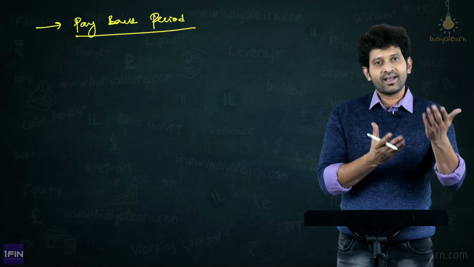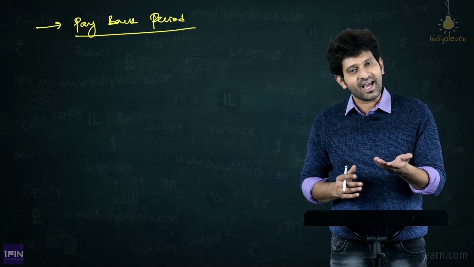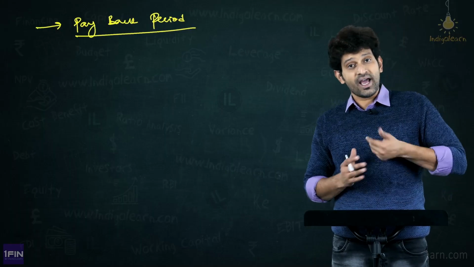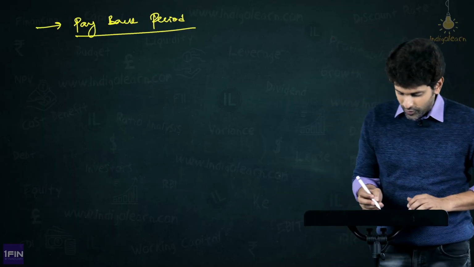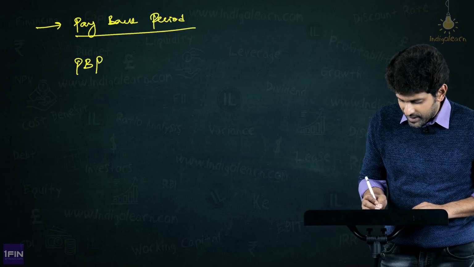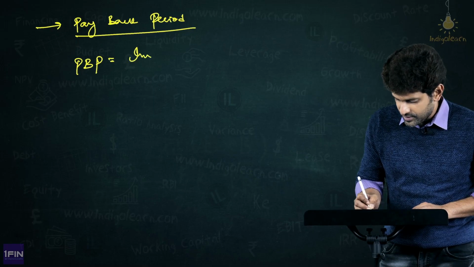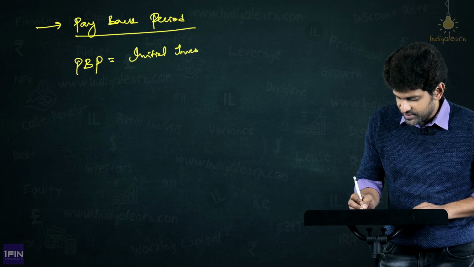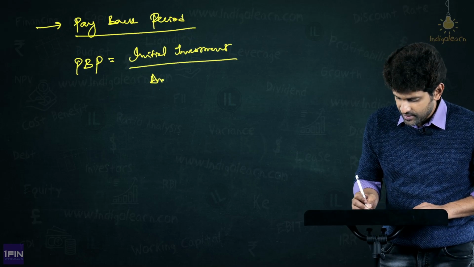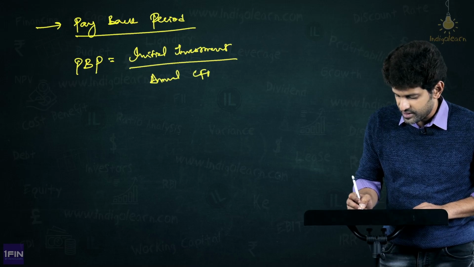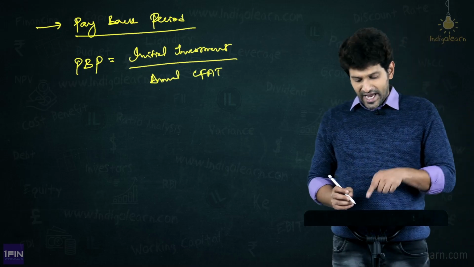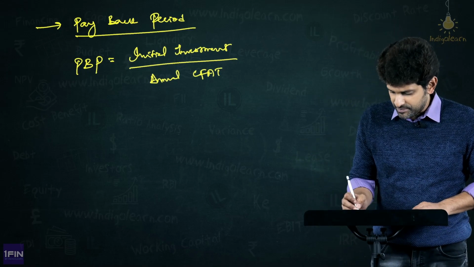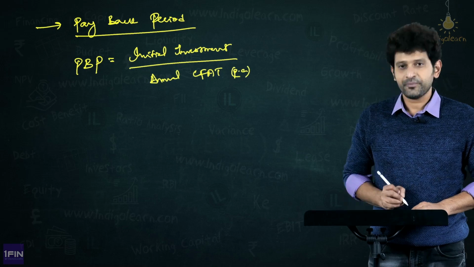Now, how did I get this 5? Very simple, it was 10 lakhs by 2 lakhs. What is 10 lakhs? Our initial investment. What is 2 lakhs? Our annual CFAT. Therefore, payback period is equal to initial investment divided by annual CFAT. Now, this annual CFAT means per annum.